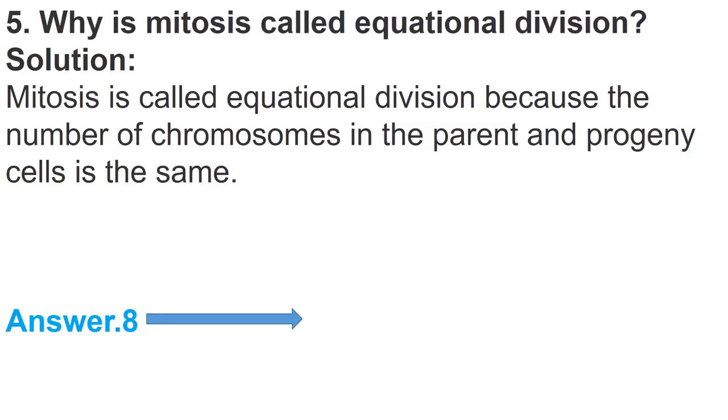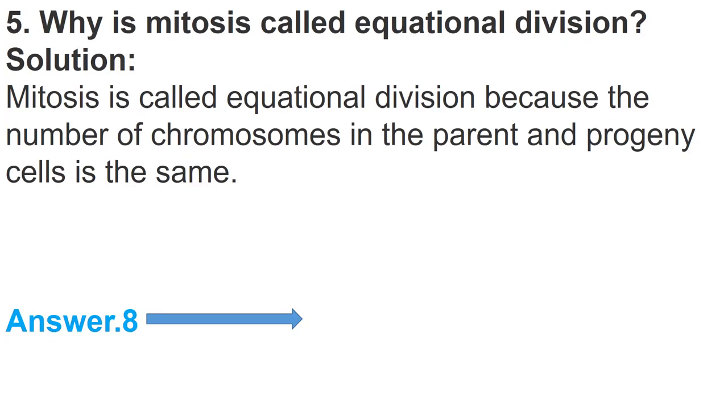Now let's discuss the homework solution of the previous lecture, and this is question number 5 of NCERT. Why is mitosis called equational division? Mitosis is called equational division because the number of chromosomes in the parent and progeny cells remains the same.